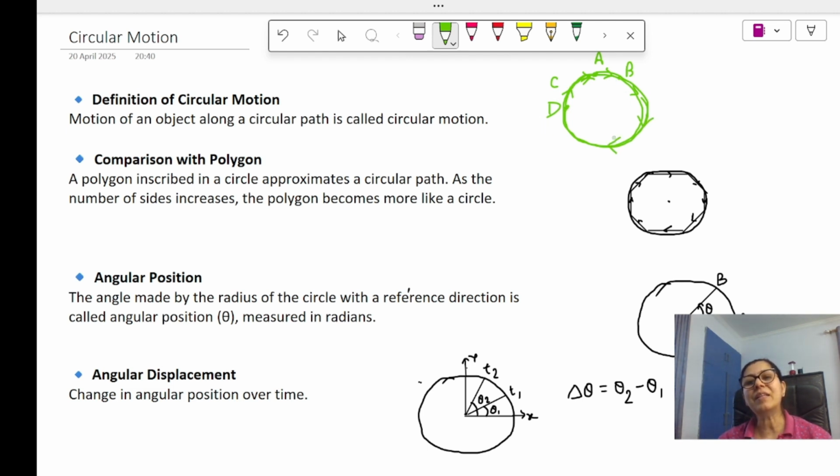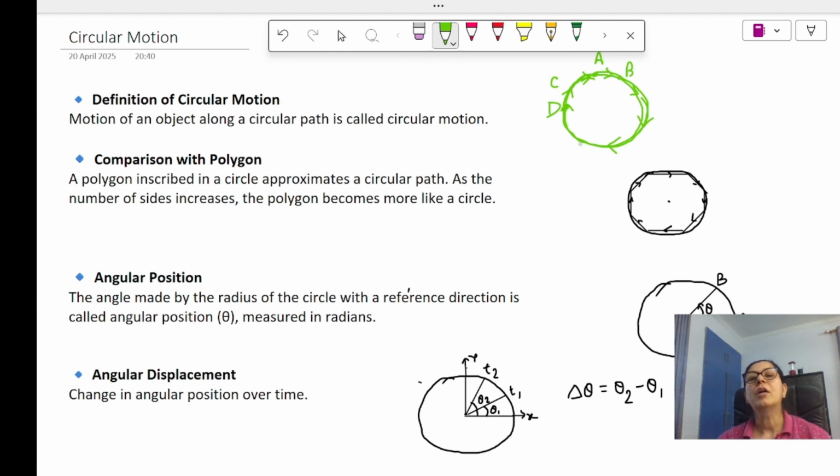We'll say circular motion, because it is moving in a circular path. It is taking a clockwise direction, but actually what will be the direction at D point, C point, A point, B point? Will the direction be the same?